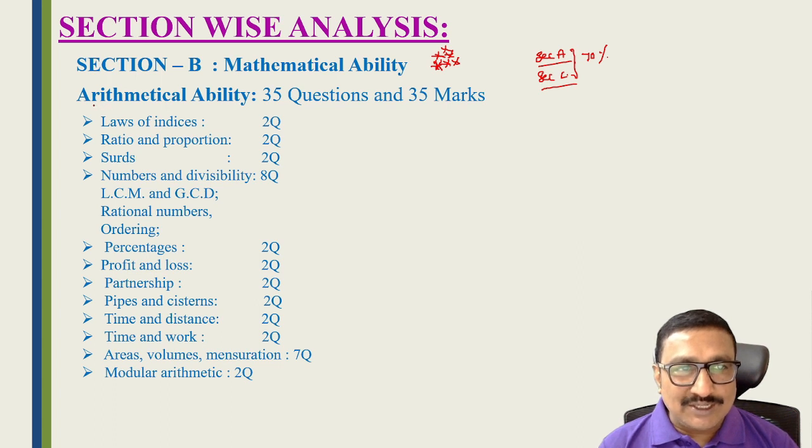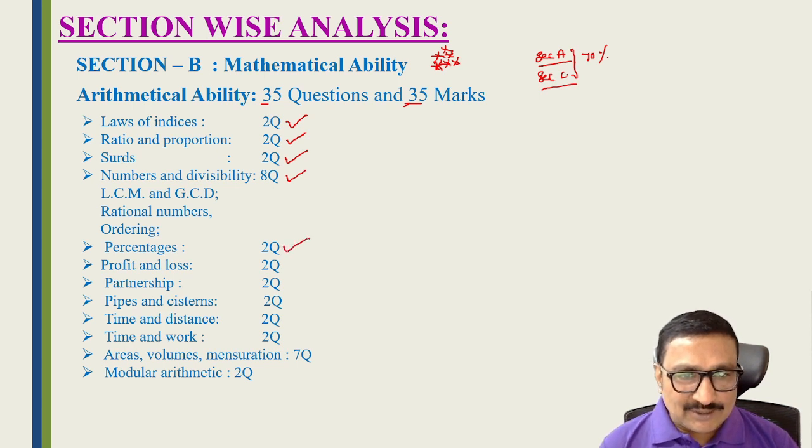First we are going to discuss arithmetical ability. It consists of 35 questions, 35 marks, friends. These are the topics. Indices, they ask 2 questions. Ratio and proportion, 2 questions. Surds, 2 questions. And numbers, 8 questions.